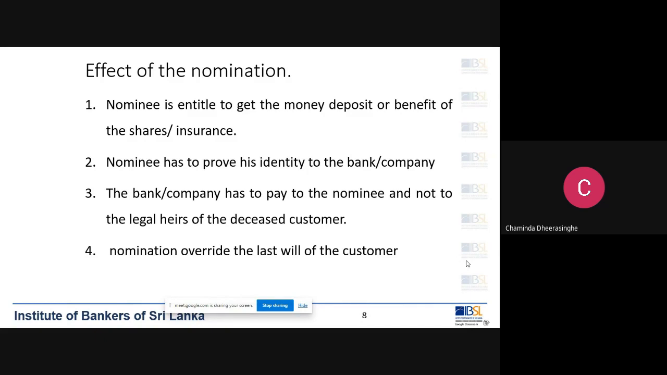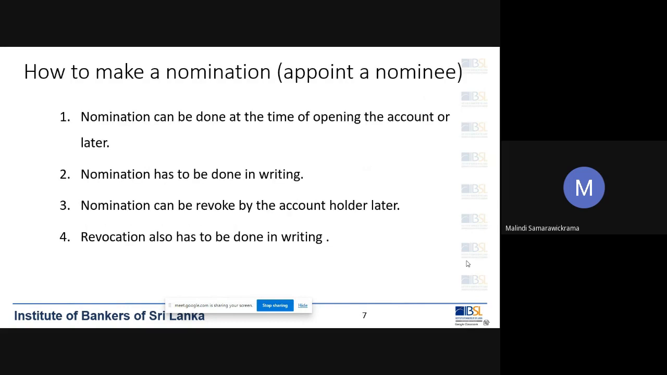Strictly, if you interpret, it says a person. That means one person, but there's no clear restriction on the number of nominees. So any other questions? Excuse me, can we nominate a foreigner?